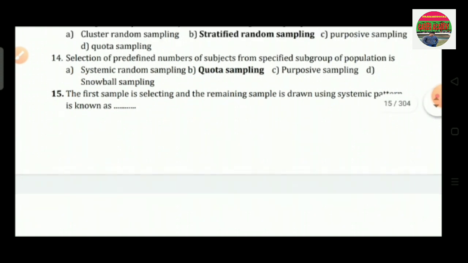Question number 14 is, selection of a predefined number of subjects from a specified subgroup of population is. Option A systematic random sampling, option B quota sampling, option C purposive sampling, option D snowball sampling. So the correct answer is quota sampling.